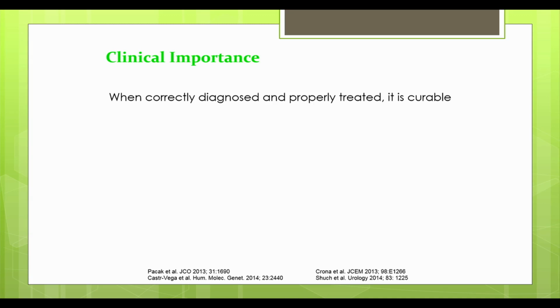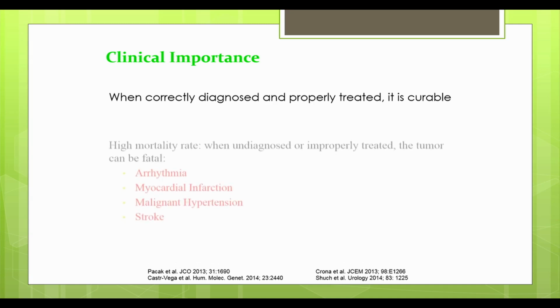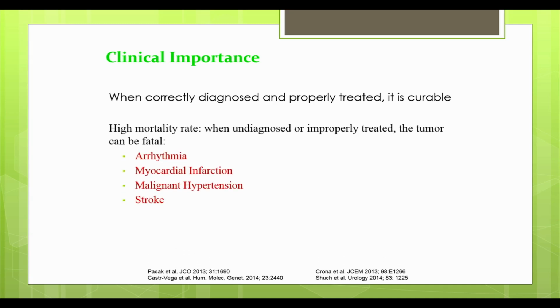All of these tumors, as benign as they are and as apparent as they can be in their clinical symptomatology, can be easily diagnosed and properly treated. These are curable. But when these tumors are undiagnosed or there is a delay in treatment, there is a high mortality rate related to these tumors, and that is primarily related to the cardiovascular manifestations or the complications that ensue. These are arrhythmia, myocardial infarction, malignant hypertension, and stroke, some of the complications that can be fatal in this patient population.